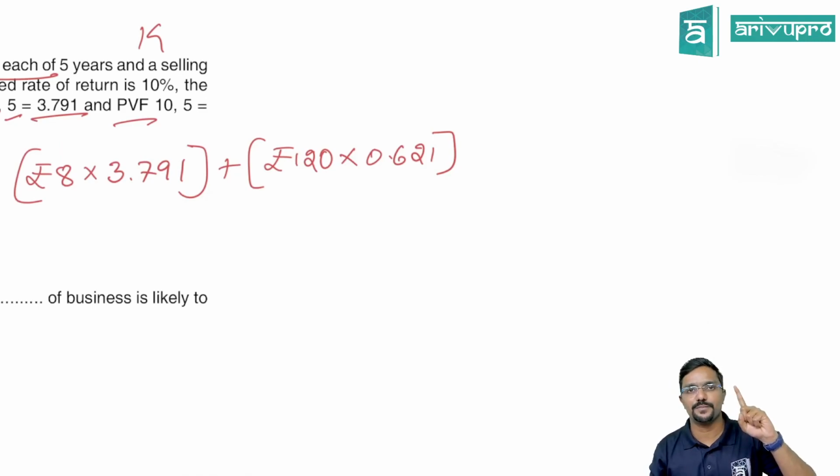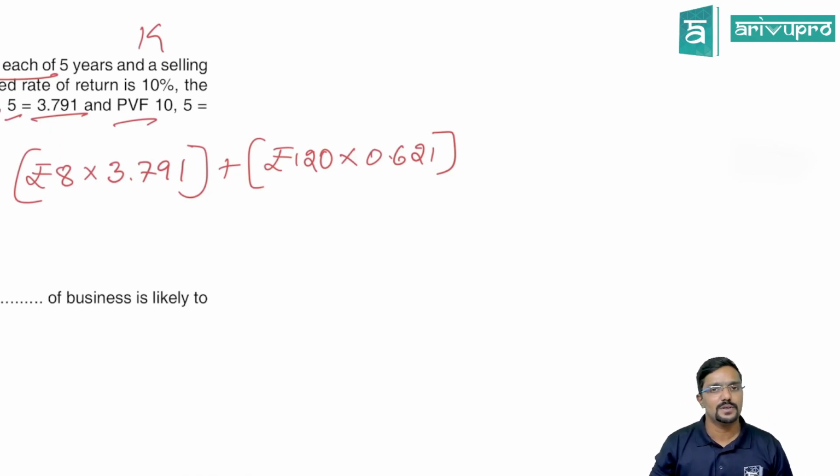This is for the first year. Press equal to. You will get it for the second year. Press equal to. You get it for the third year. Press equal to. You get it for the 4th year, which is 0.683. Press one more equal to, which is 0.6209. So you will round it off to 0.621 as we are taking 3 decimals. Clear? And if you want to calculate the annuity factor, you have to do M plus. You have to total the present value factors for all the 5 years.